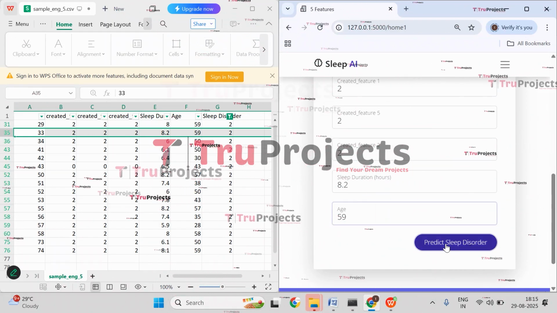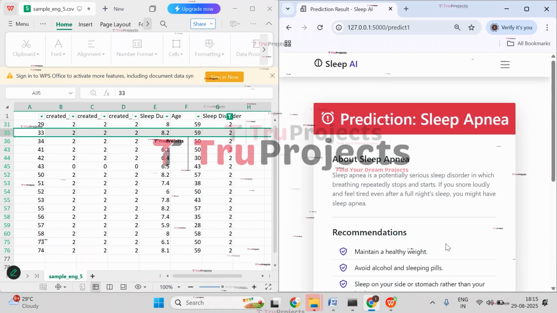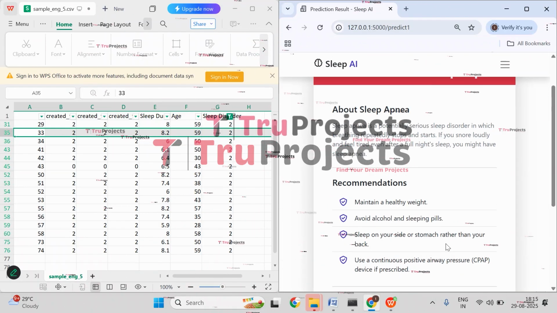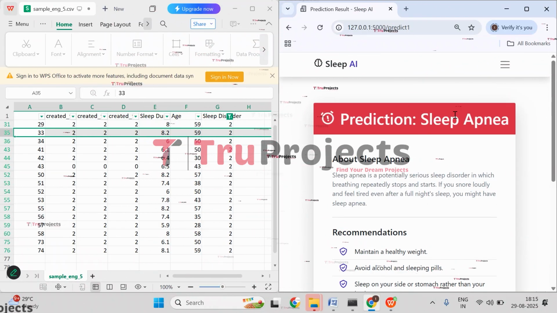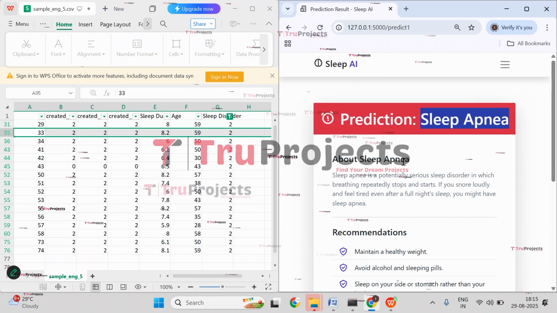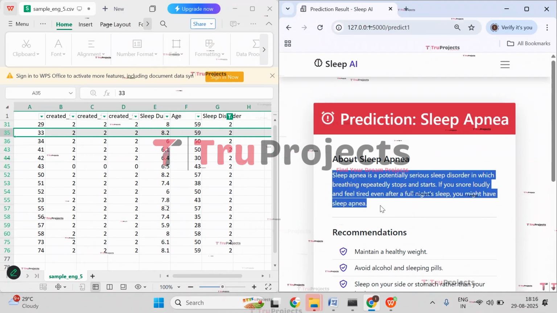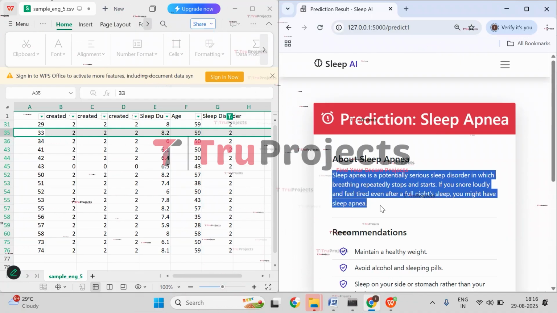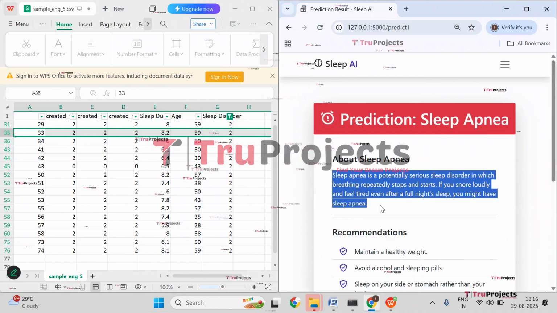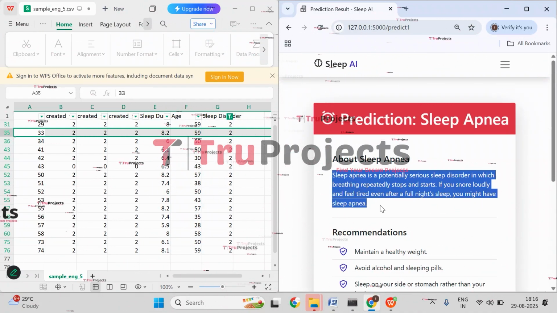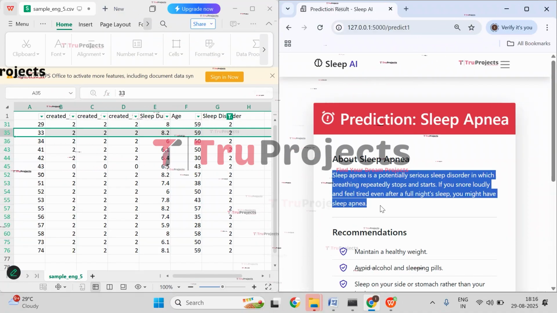Now click on predict sleep disorder. So here we got the prediction that the person has sleep apnea. Sleep apnea is a potentially serious sleep disorder, which causes breathing to repeatedly stop and start. If you snore loudly and feel tired even after a full night's sleep, you might have sleep apnea.